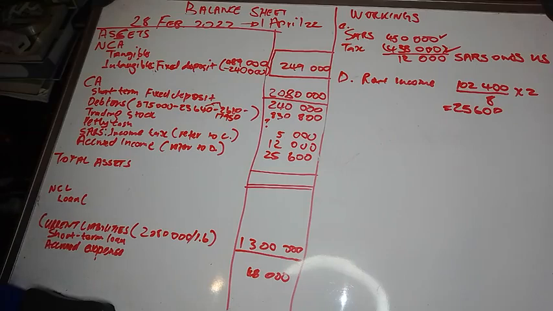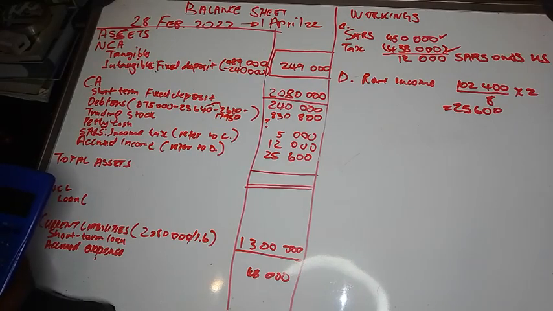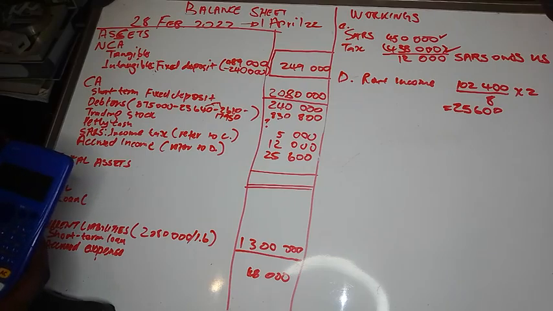Now, still on current assets, you must take the total current assets, 2,080,000, and you minus all the other items.